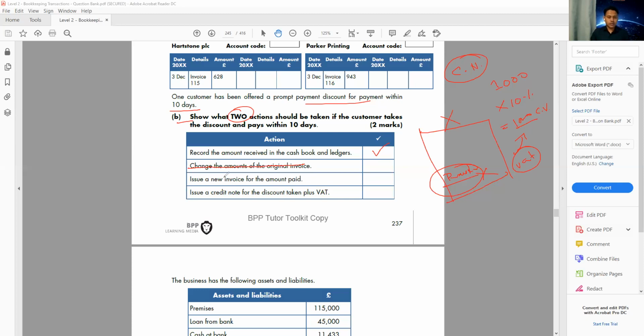Issue a new invoice with the new amount? No, we never issue a new invoice. The old invoice is already sent. What we do, we just send a credit note. Issue a credit note for the discount plus VAT. So these are the two actions we're going to take.